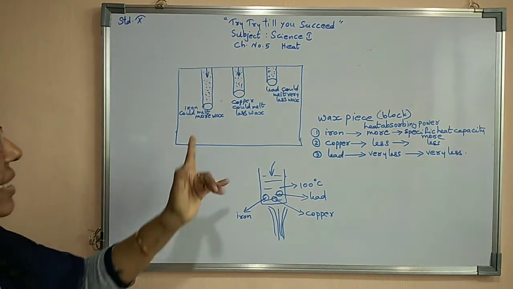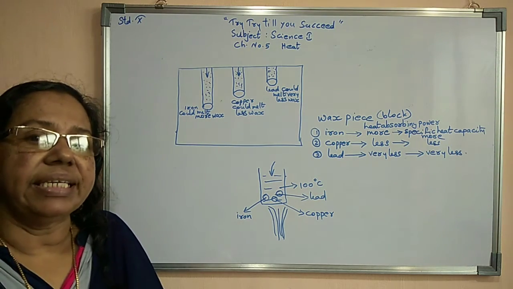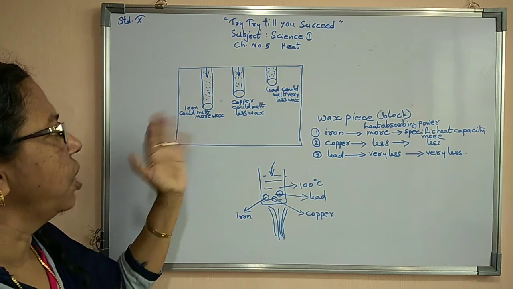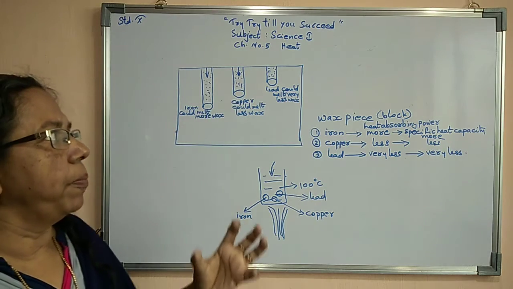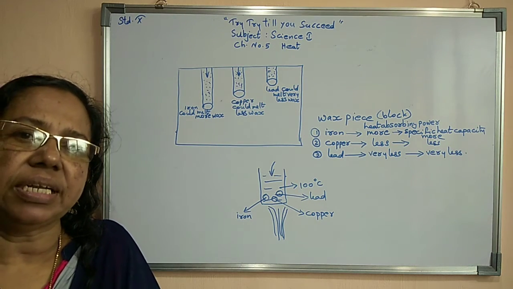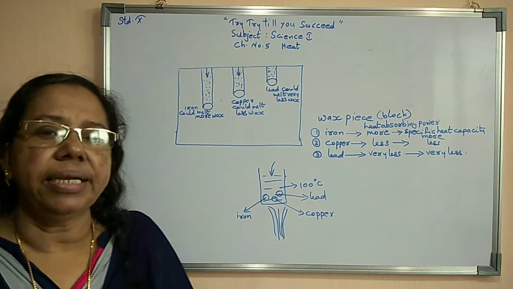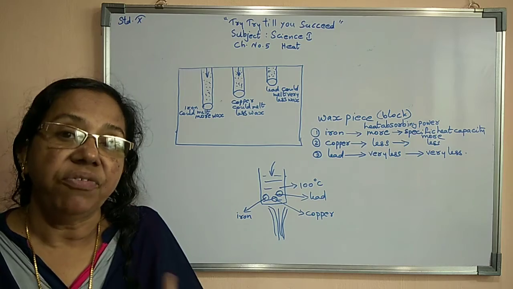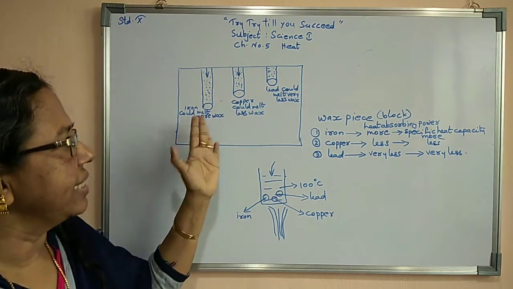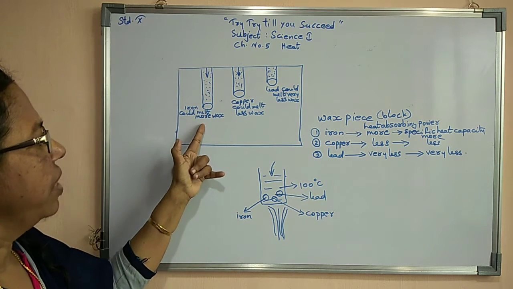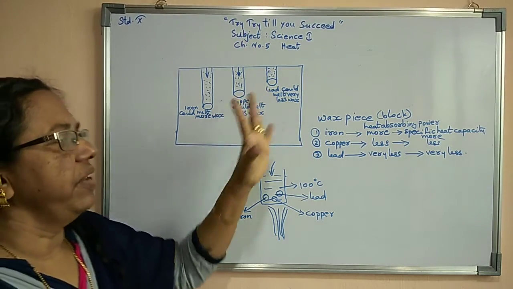So from this we can understand that iron has more absorbing power of heat, so we can say that specific heat capacity of iron is more. In case of copper, its heat absorbing power is a little less compared to iron. When we study lead, its heat absorbing power is very less compared to iron. So from these three examples, we can say that specific heat capacity of iron is high, here medium, here very least.